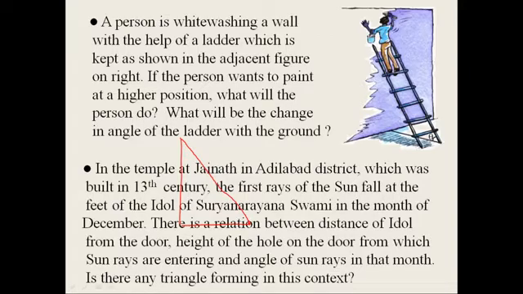Now here a right angle triangle is forming. Let us name it ABC. I think you understood this situation. So this is the angle which the sun rays make with the ground.